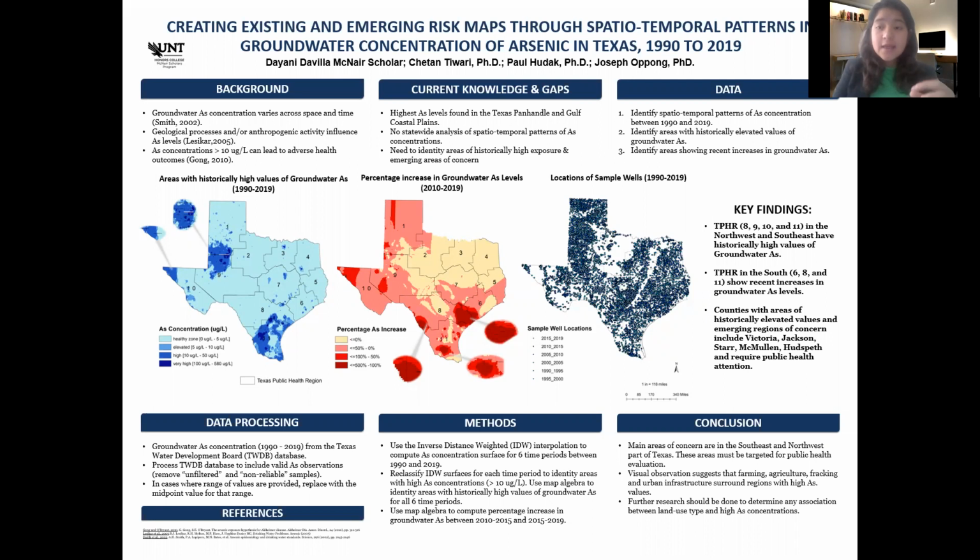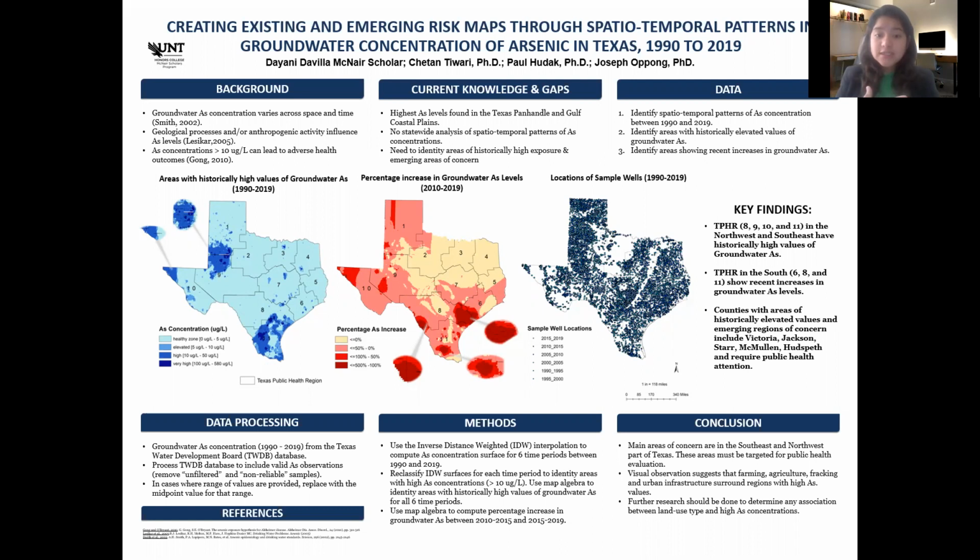I used Python code to filter and process the data by removing those columns that were unfiltered and also non-reliable. Then I replaced every calculated arsenic value with the midpoint over the space and time collected.